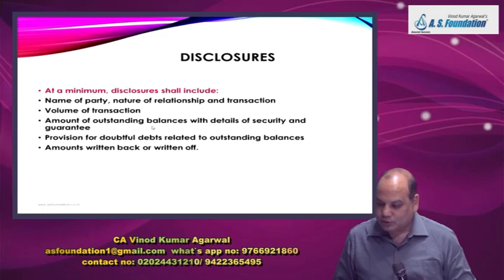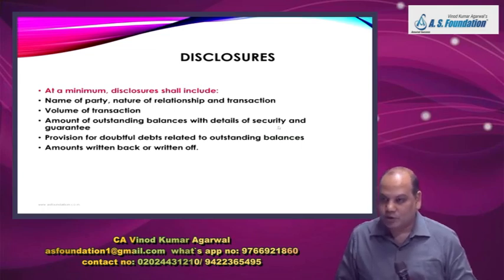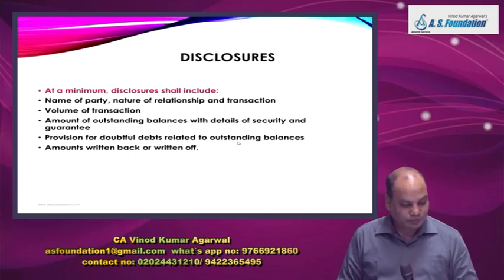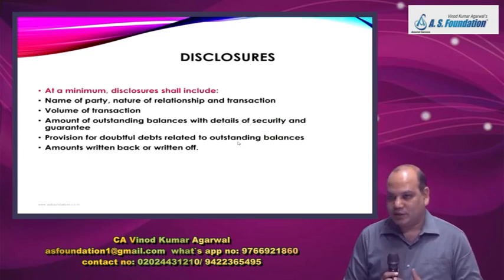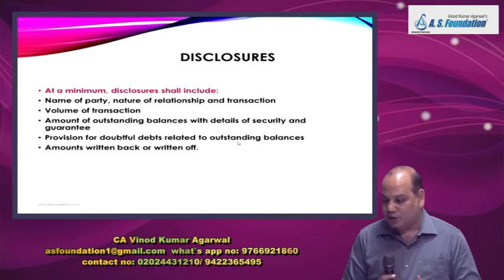Then the amount of outstanding balance, which we have discussed, with details of security and guarantee. Provision for doubtful debts relating to the outstanding balance. So that is called allowance for bad debts that you will disclose. The amount which may become bad in future. Amount written back or written off, disclose.